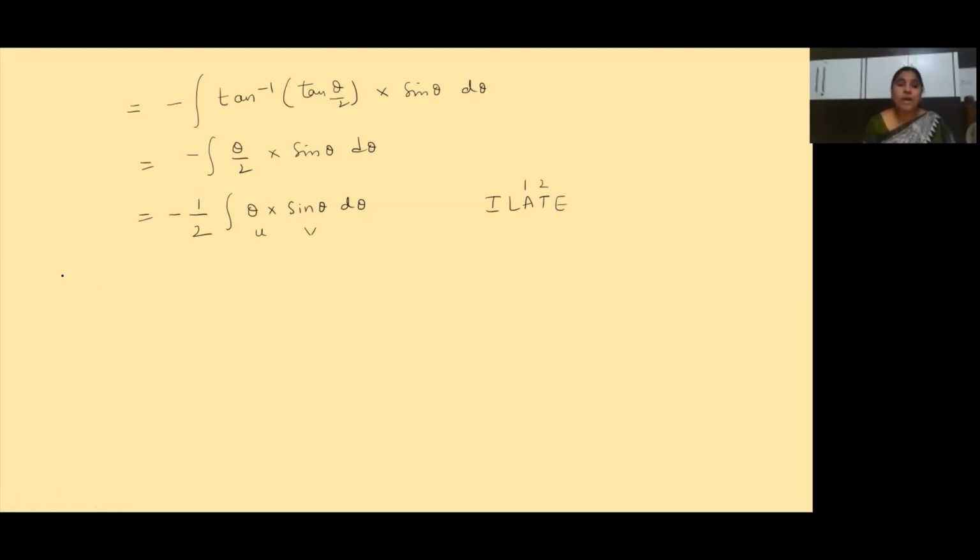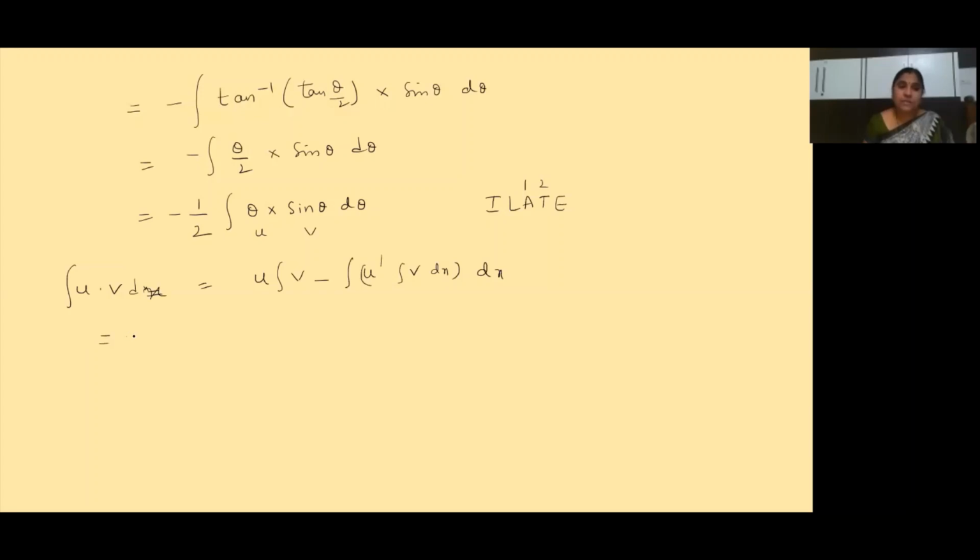Clear? Again, the UV method: integral of u into v dx is equal to u into integral v minus integral of u dash into integral v dx, whole dx. Is it clear, children? So now let us apply the formula here.